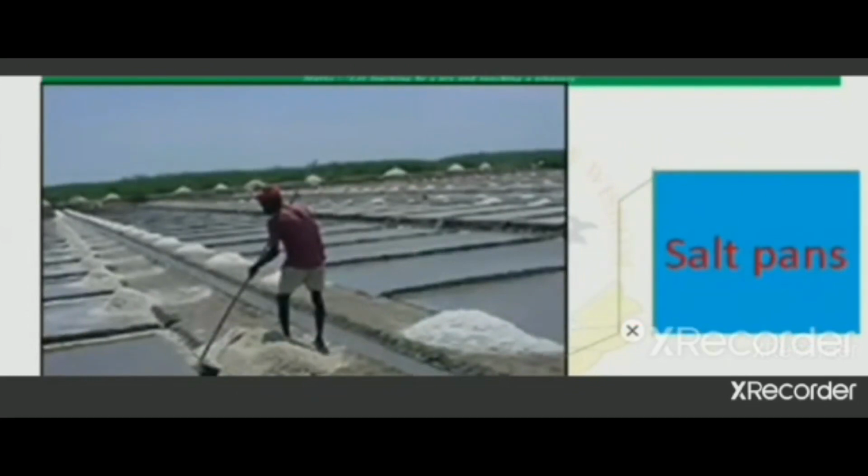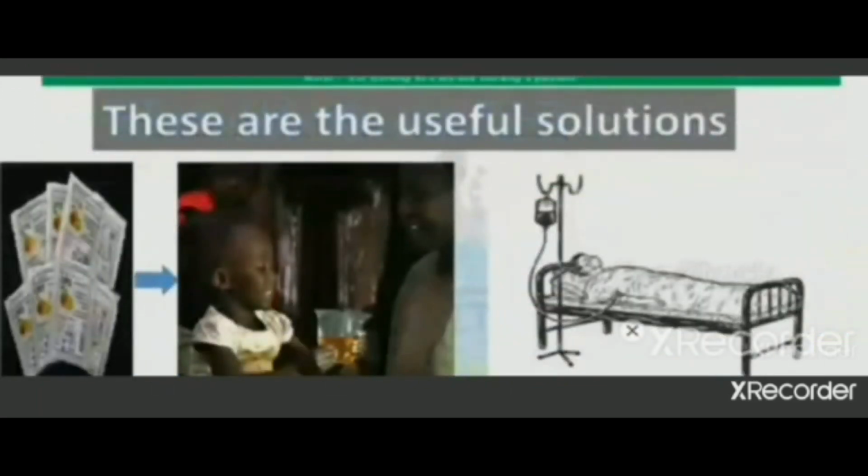Now here, what is this picture? This is a salt pan. Now salt pan means what? The seawater which is salty is collected in this pan and with the help of the sun the water gets evaporated and what is left behind, that is salt. So where the salt is made, that is called a salt pan.